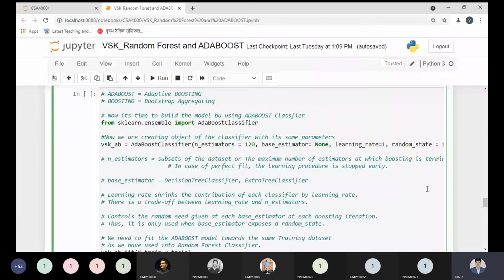So what does it mean? It provides the trade-off between the learning rate and the number of estimators. We have 5,000 data, and among these 5,000 data will be divided into the 150 decision trees, and these decision trees follow some learning rate. If you're not passing any learning rate, then no issue, but if you want to pass, then you can choose any values. I'm using only 1. If you want to update it to 5, 2, 6, 7, no issue, you can use. The learning rate provides the trade-off with the number of estimators we have, that is the 150 or 120 as we have done over here.